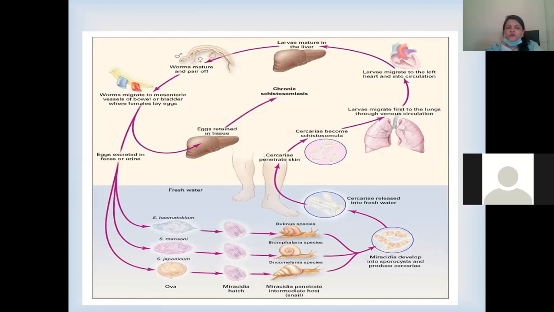From there, either through the urine or the feces, they get into the fresh water. Now there are different types of snails which take up the miracidia of the specific schistosoma, and they result in the development of cercariae, which start the new cycle by penetrating a new human skin.